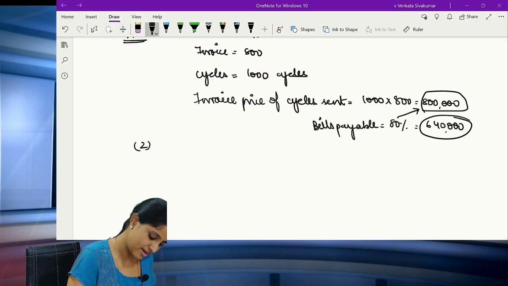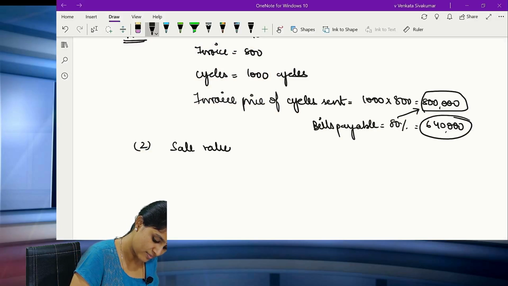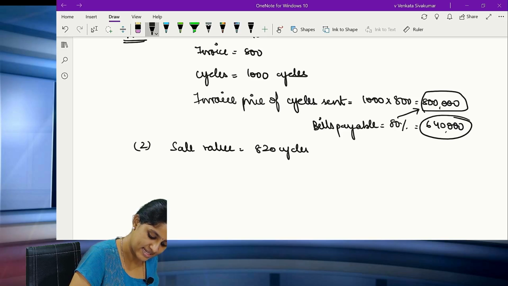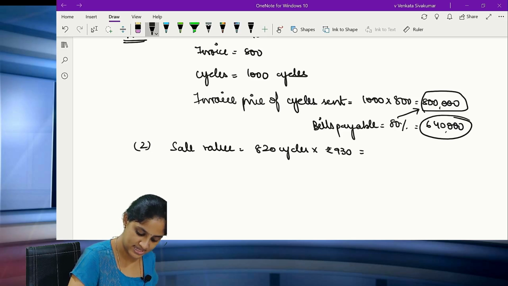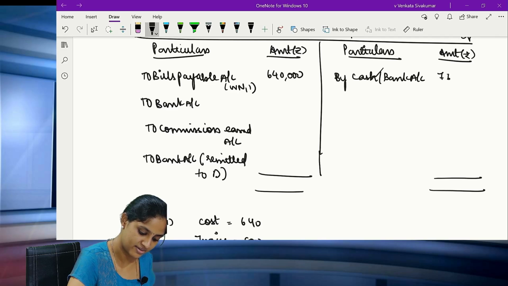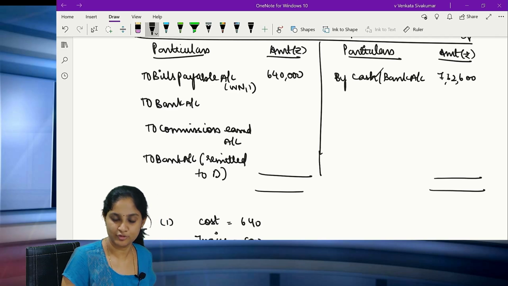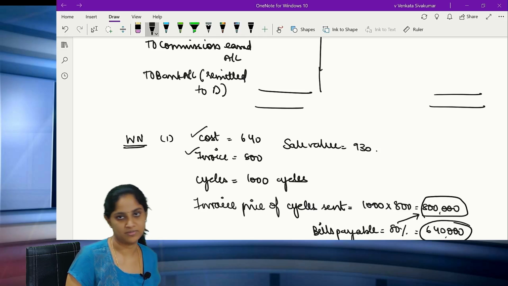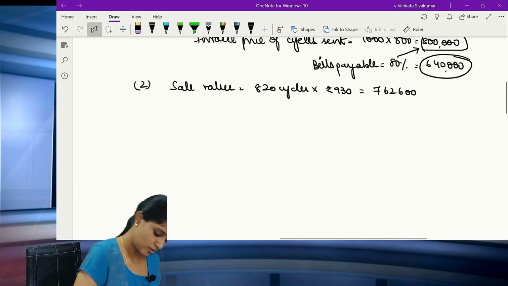So, what is the sale value? Point number 2. Sale value comes to 820 cycles at the rate of rupees 930. So how much is the actual sales value? 820 into 930, 7,60,600. So the moment you are selling, you should write it here, 7,60,600. All of you clear? Okay. So you know cost and invoice price. Now the sale value comes to how much? 930 rupees per cycle. Clear? Good. Now go to the next point.